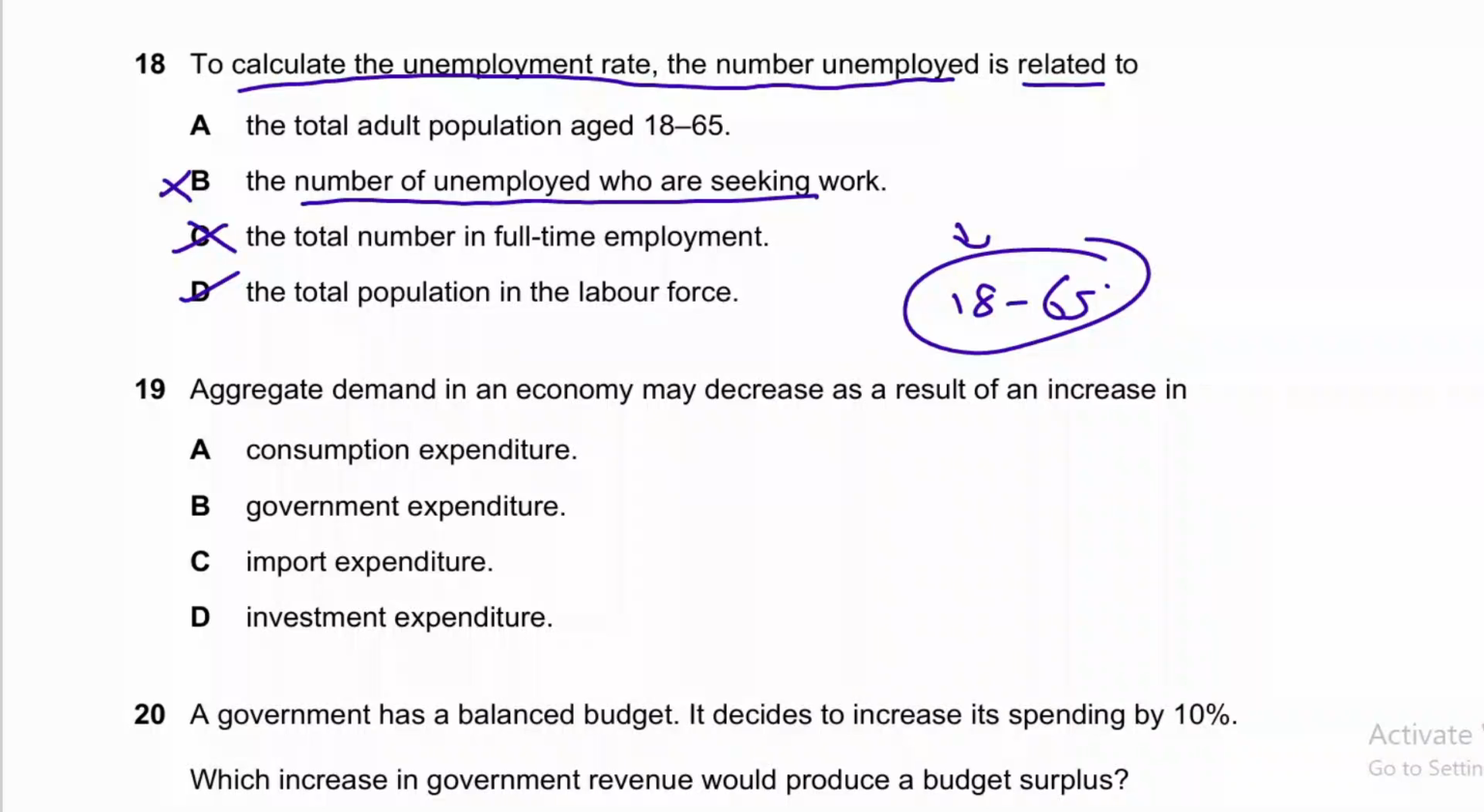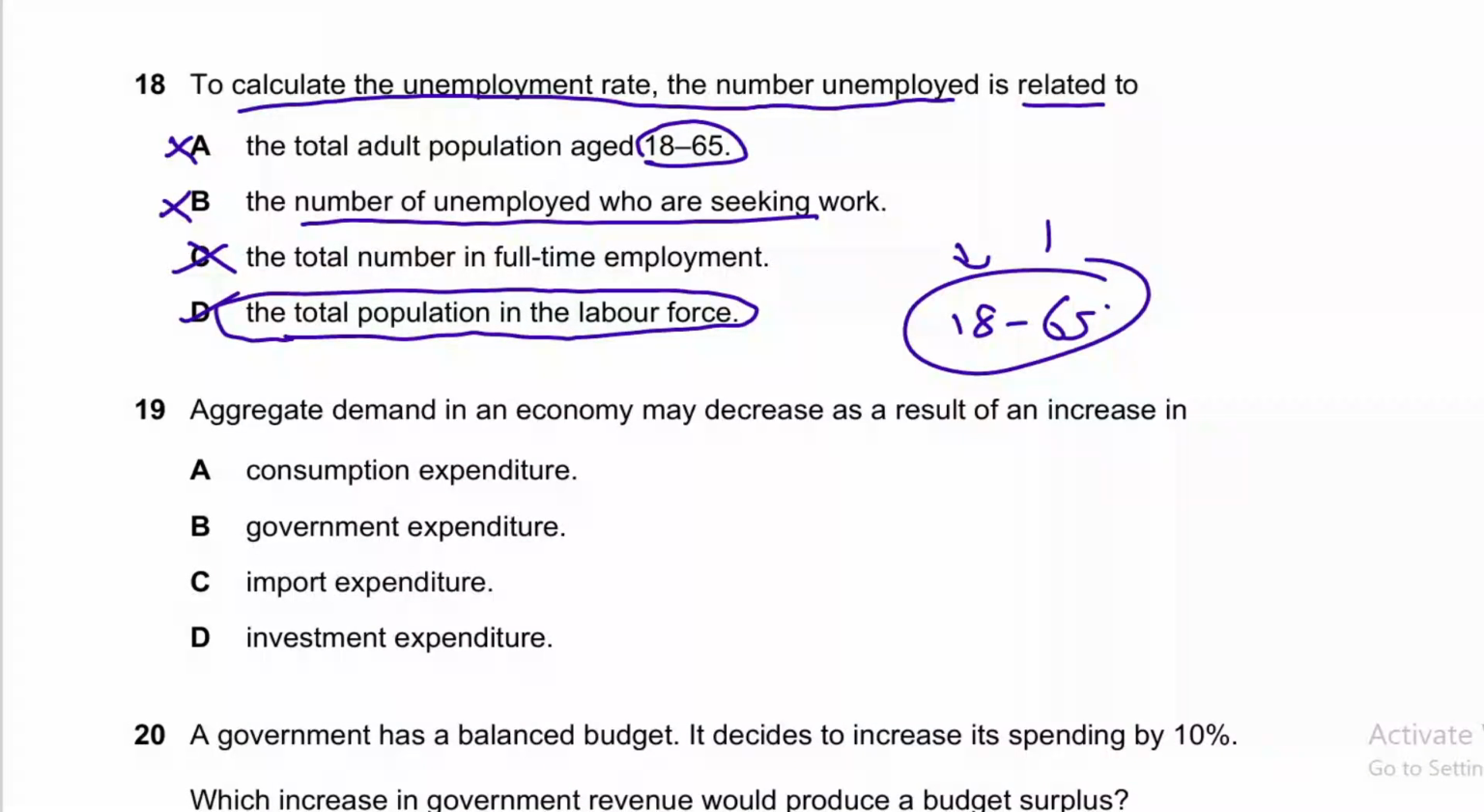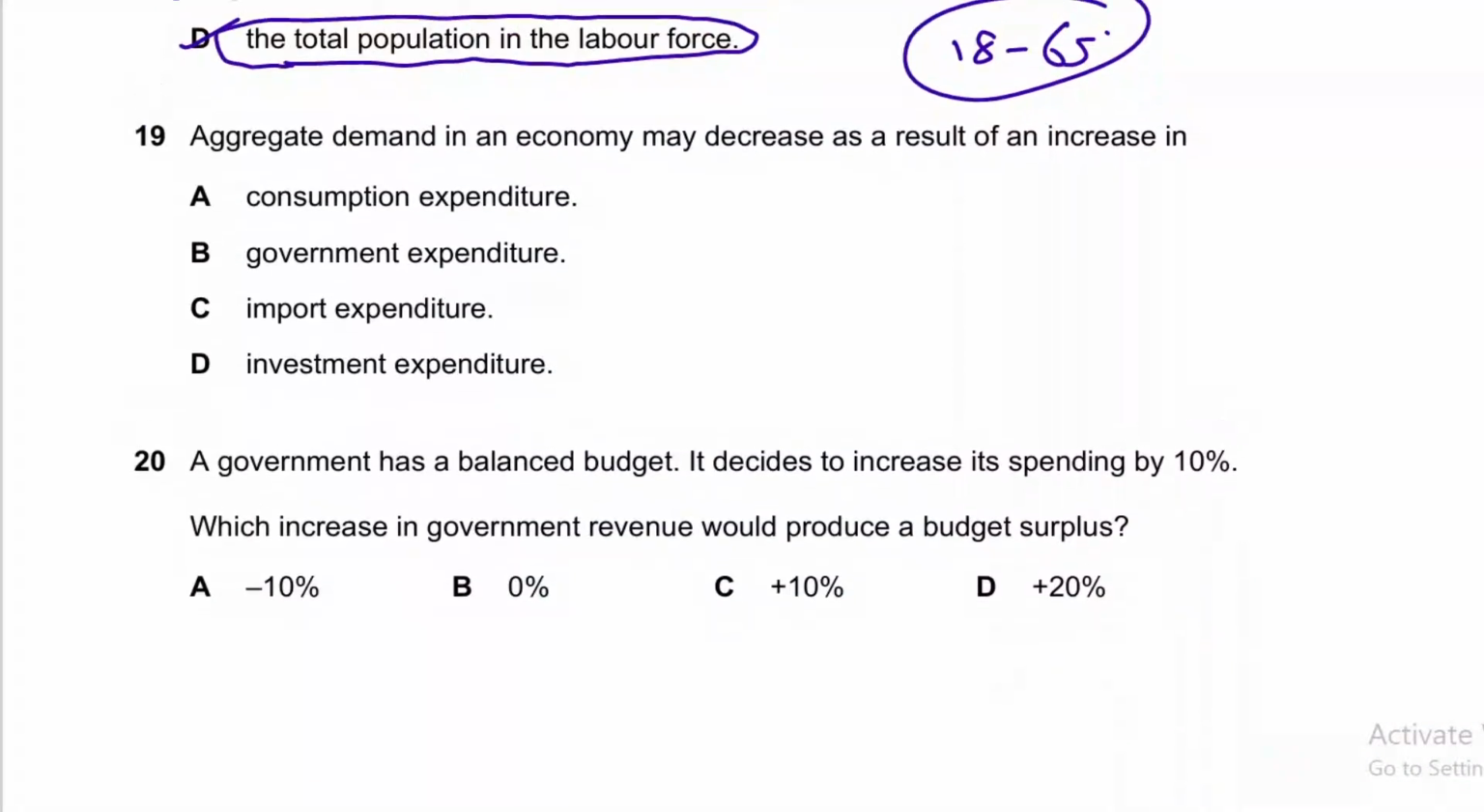And option A is the total adult population aged 18 and 65. It is not always correct, because there may be many people between 18 and 65 who are willing and able to work, but they are getting full-time education, or they may be mentally and physically handicapped, or they may be voluntarily unemployed, so they are not the part of unemployment. So number of unemployed include the total population in labor force. Labor force means all those people who are willing and able to work, and they come under the age range of 18 and 60, and they are actively searching for jobs.